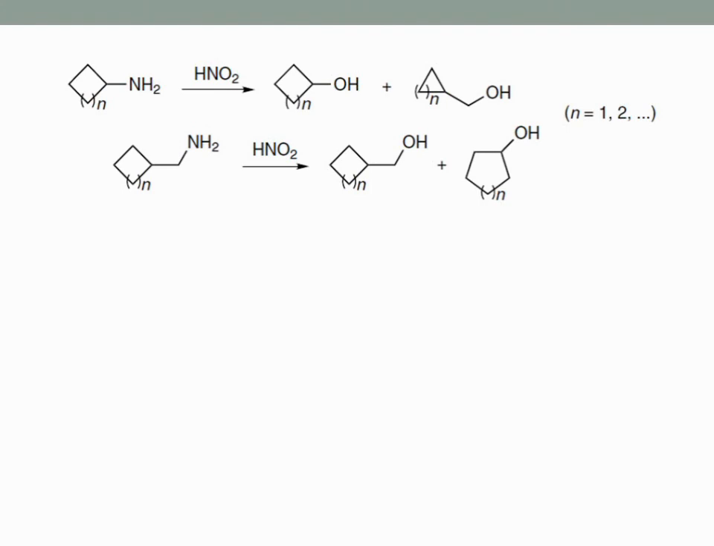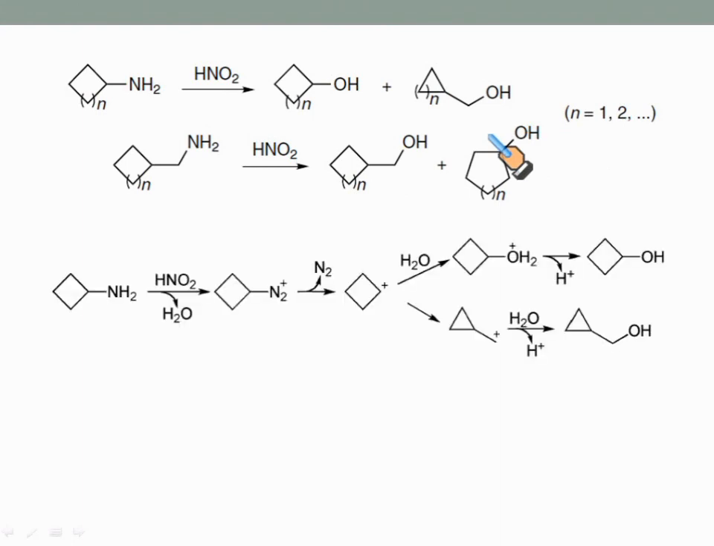As shown here, when this cyclic amine is treated with nitrous acid, it forms a mixture of these alcohols, and when this amine is treated with nitrous acid, it forms a mixture of these alcohols. Now, what is the reaction mechanism?